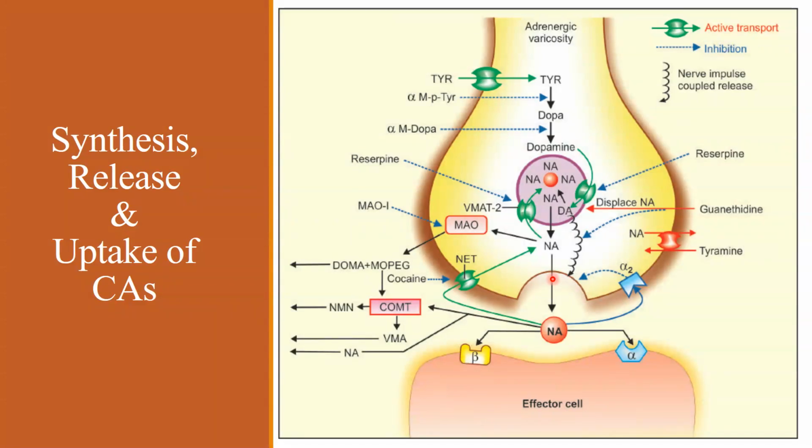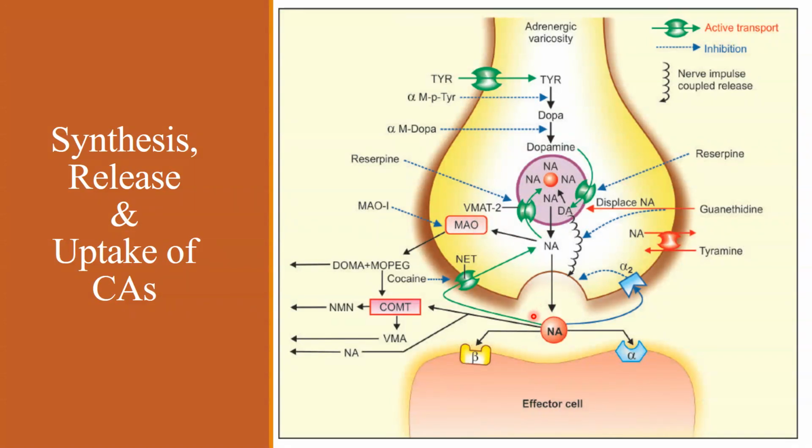And obviously, for every rule, there will be an exception. Some noradrenaline does diffuse into the neuronal cytoplasm. This noradrenaline, whatever is being diffused into the neuronal cytoplasm, is metabolized by the enzyme monoamine oxidase.